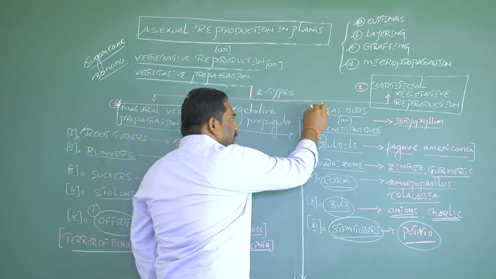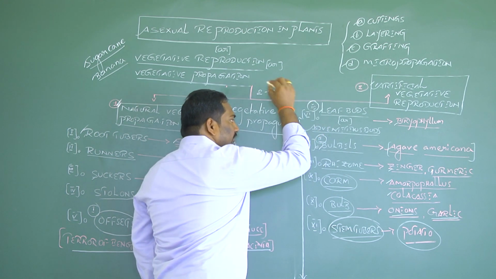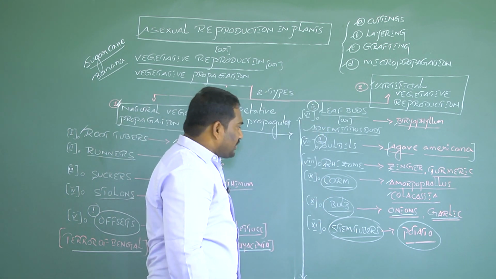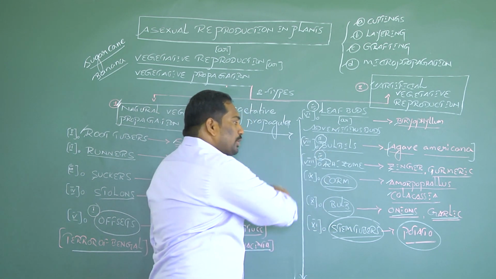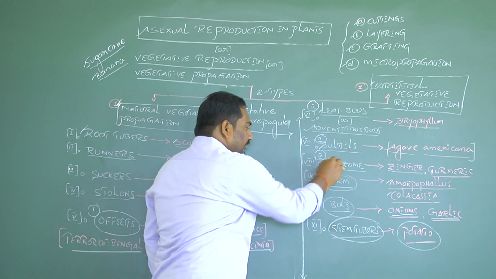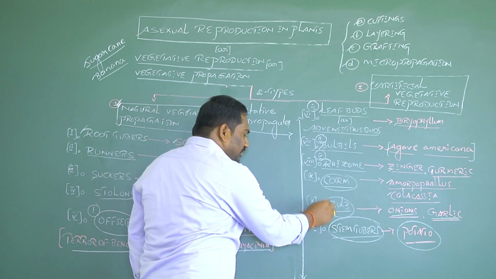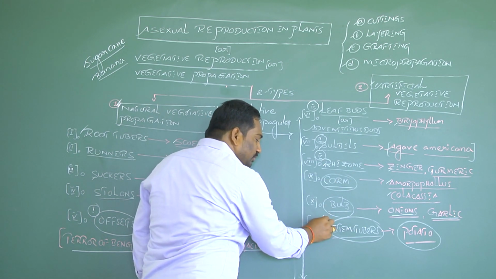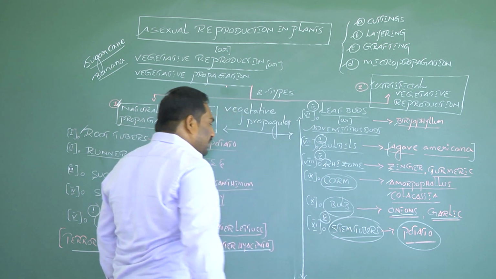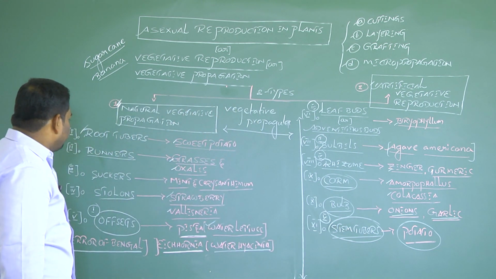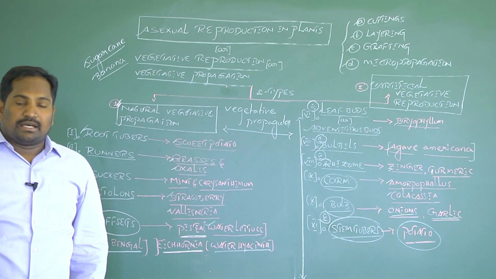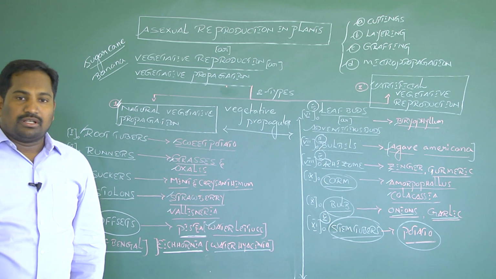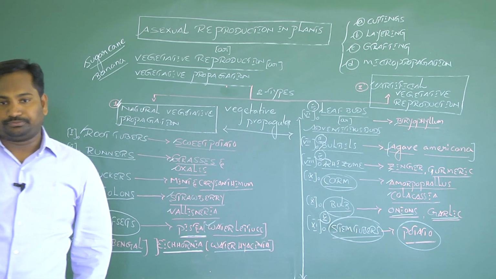The third is leaf buds or adventitious buds. The fourth is rhizome. The fifth is stem tubers, also called tubers. These are the vegetative propagules responsible for natural reproduction.